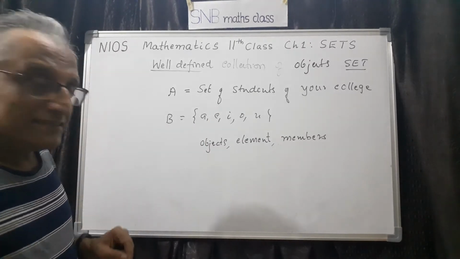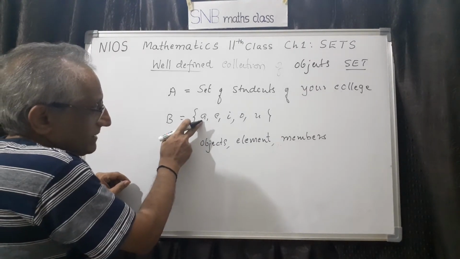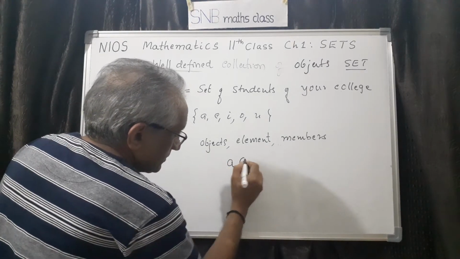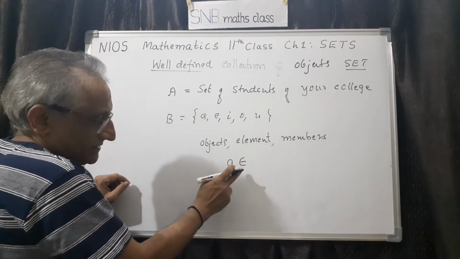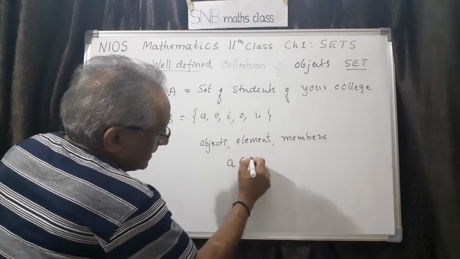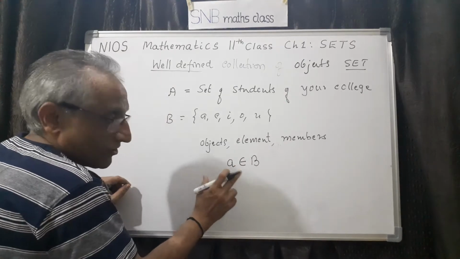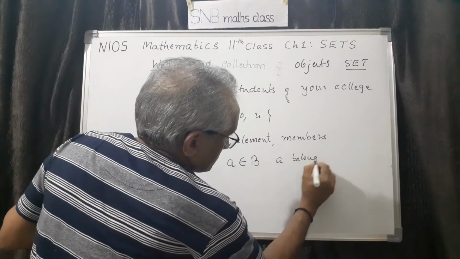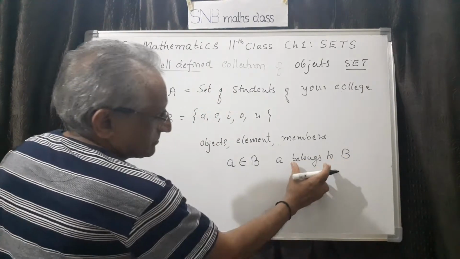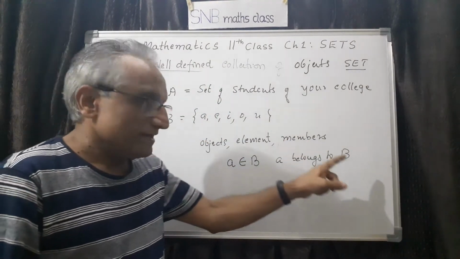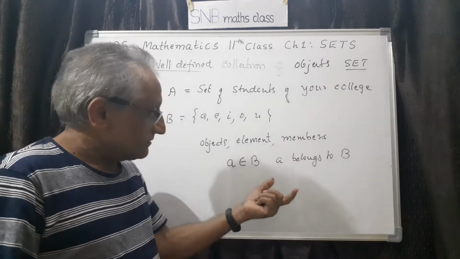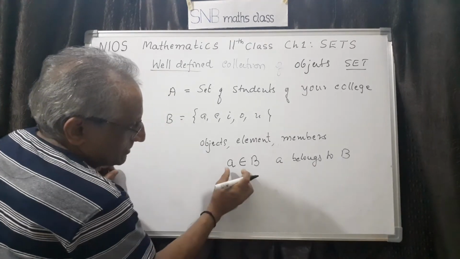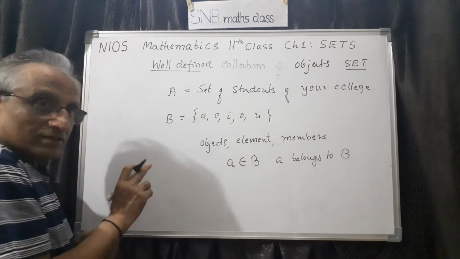Then we use certain symbols. For example, A is a member, we write like this, A, then this symbol, which is called epsilon in Greek, it is actually a letter. We write A epsilon B. How do you read this one? A belongs to the set B. Or you can also say A is a member of B, or A is an object of B. Anything you can say, but normally we say A belongs to B, but we don't write it like this. We use this symbol. This is another important thing you have to remember.